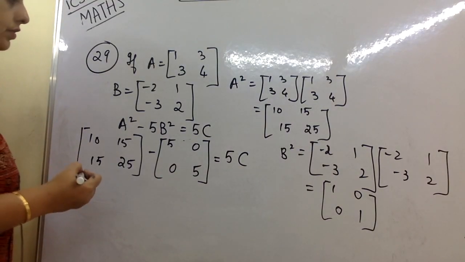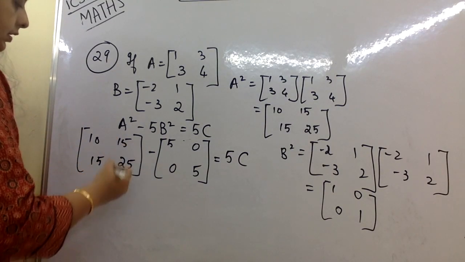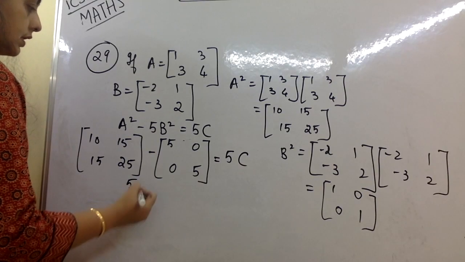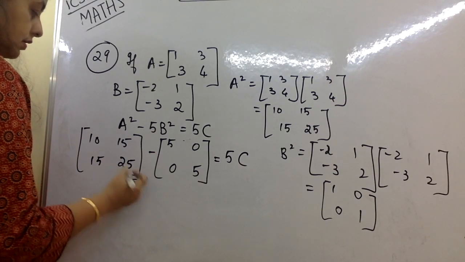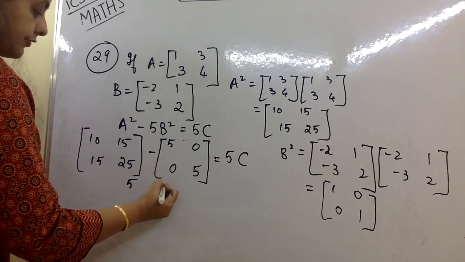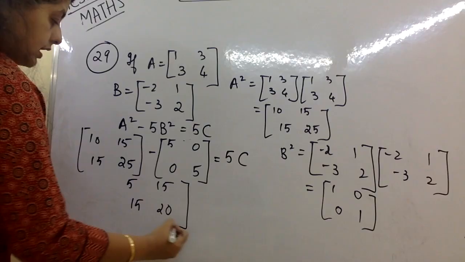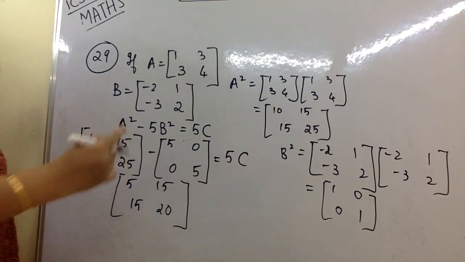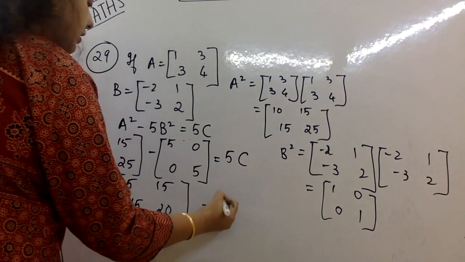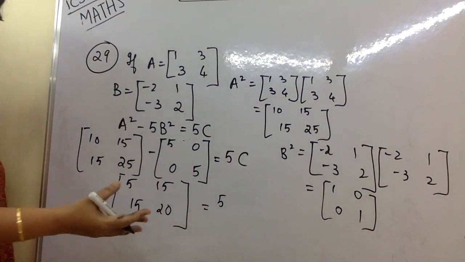So now the left hand side is 5, 15, 15 and 20, and that is equal to the right hand side. The order is 2 by 2, they have told.